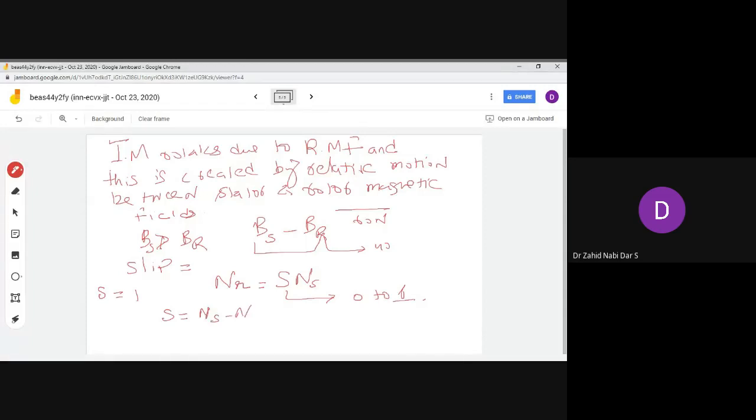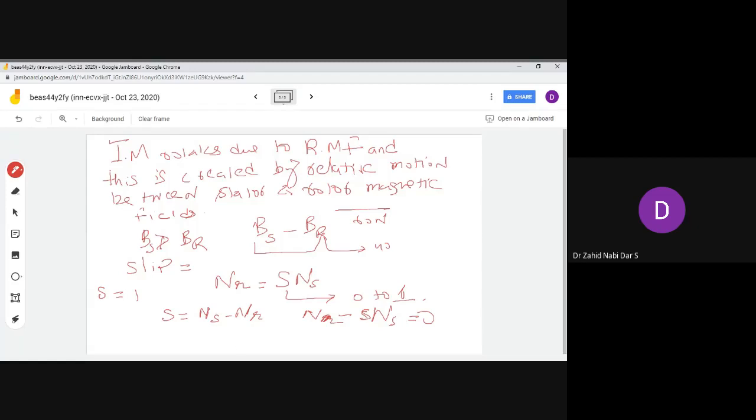From here also you can see your slip. You can write the relative motion here: nr minus s times ns is equal to 0.